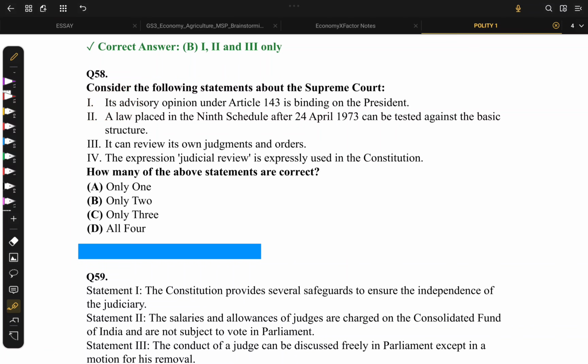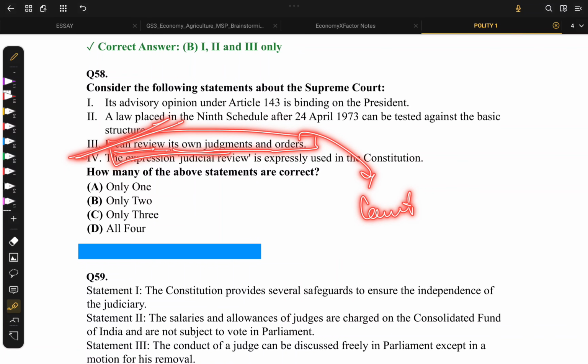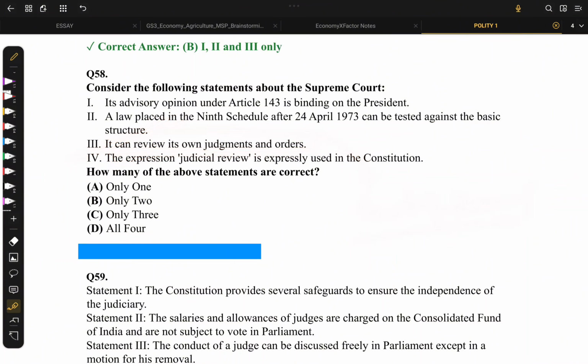Now, let's move on to option 3. It can review its own decisions and orders. Yes, absolutely, because it is a court of record and it can do such things. Now, the expression judicial review is expressly used in the Constitution. No, it's used nowhere. It's just an innovation of the judiciary. So we arrive at option 2 only.